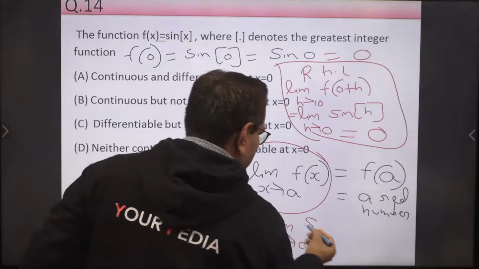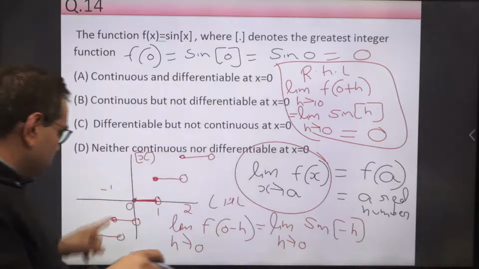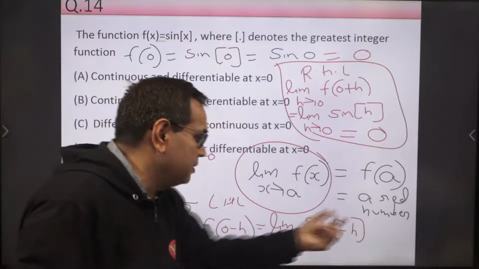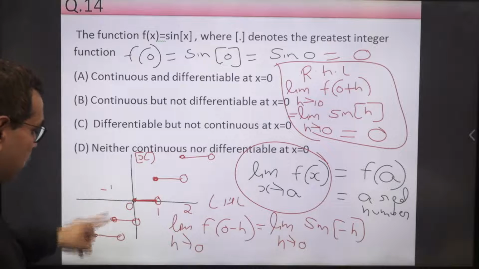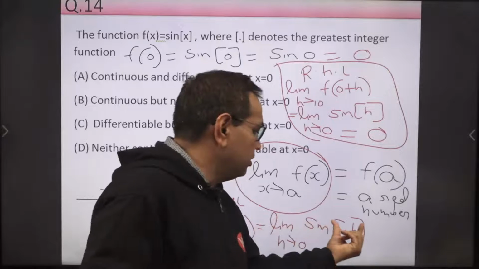So it is sine of greatest integer of minus h. From this graph you can see that if the input to the greatest integer is negative, like minus 0.1 something, the output is minus 1. It is not 0 now, it is minus 1. So this output will be minus 1.